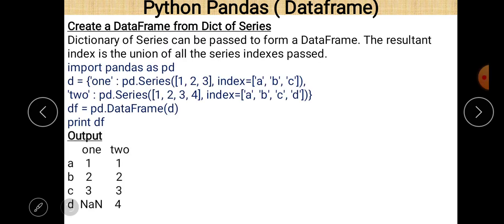Create a data frame from a dictionary of series. You can see that here is a dictionary. 1 and 2 are the key values. There is the pd.Series function, and index values are also given as index a, b, c, and the second is pd.Series 1, 2, 3, 4, with index a, b, c, d. Then we declare df is equal to pd.DataFrame(d).